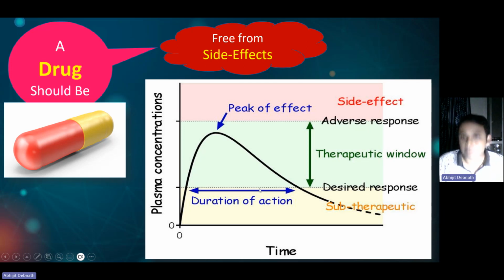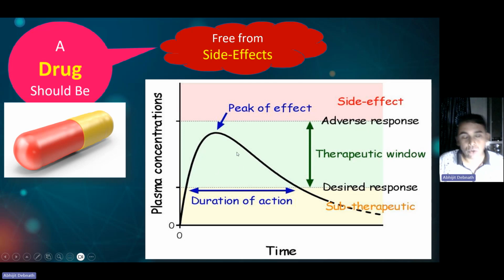If the duration of action is very high, then you have to take a low number of doses. And yes, the concentration should be within the therapeutic window. If the drug concentration is unable to reach the minimum effective concentration, it will not show any therapeutic action. It is called subtherapeutic.